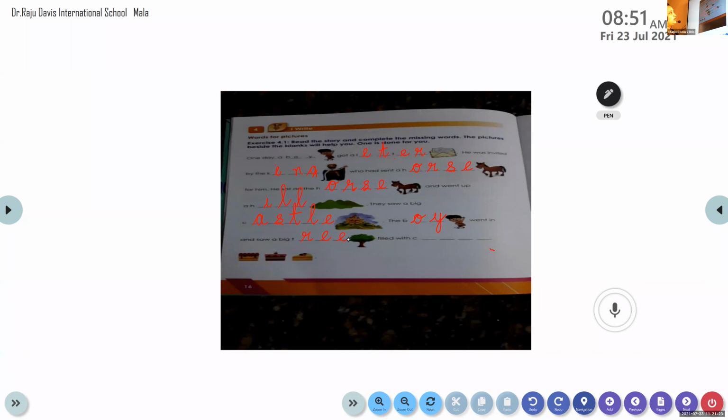Filled with cake. One, two, three are there. So what is the word that we should use there? Cakes. Very good. Spelling. C-A-K-E-S. Cakes. Okay, very good effort, Anushka.